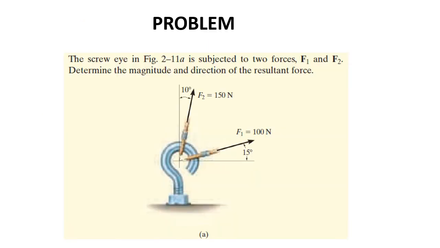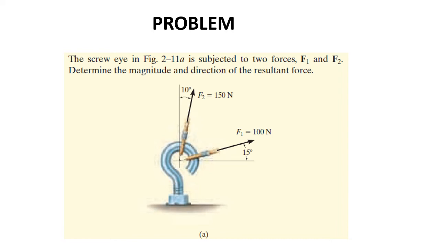Let us do a problem so that you can understand this, and today we can wind up this session. Here there is a problem: a screw eye. This screw eye is a hook with a screw, usually used in a cellar, on the floor.